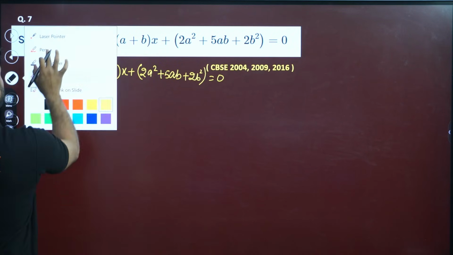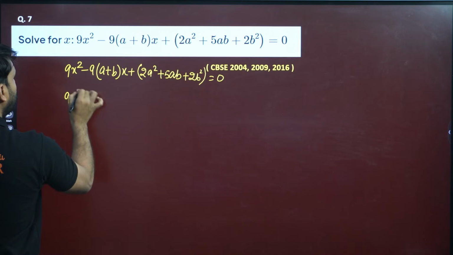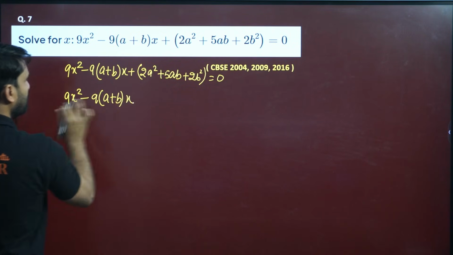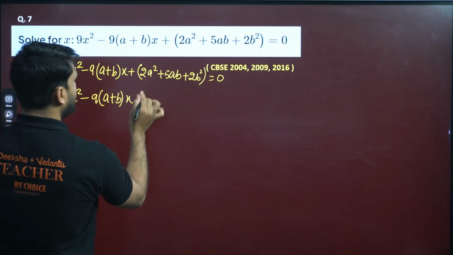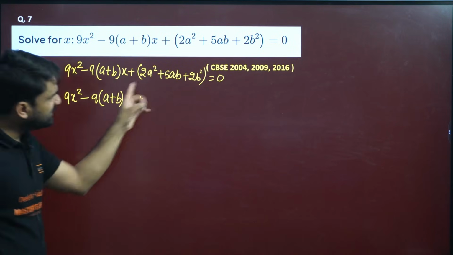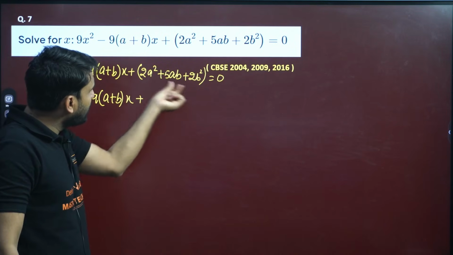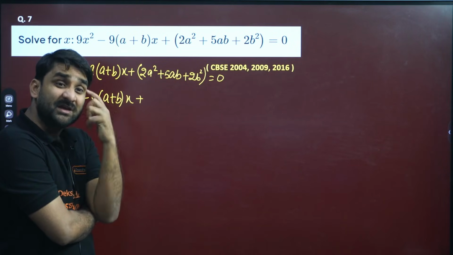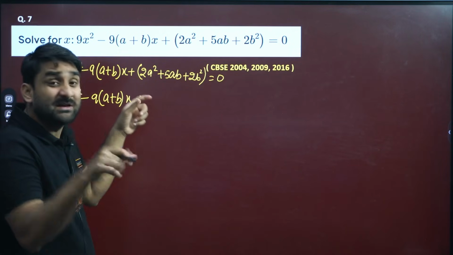So my dear, what you need to do here, don't do anything with these two. Keep it as it is and solve this bracket first. And this bracket, can you see, this bracket is also in the form of a quadratic equation. In the place of x, please assume b. Please assume a.